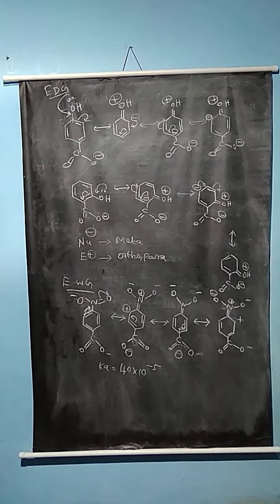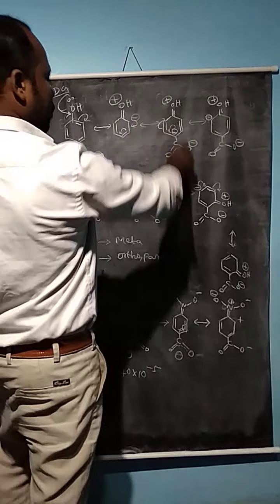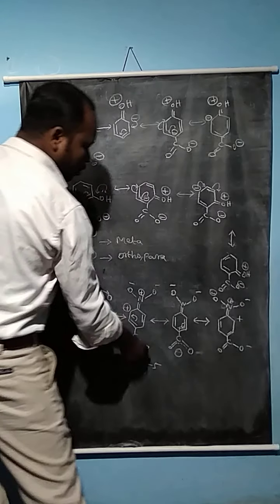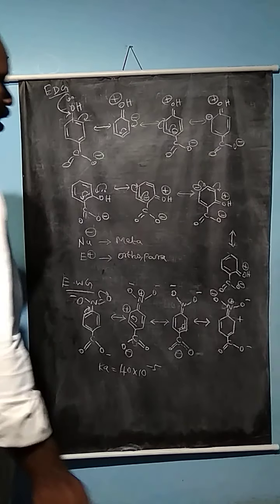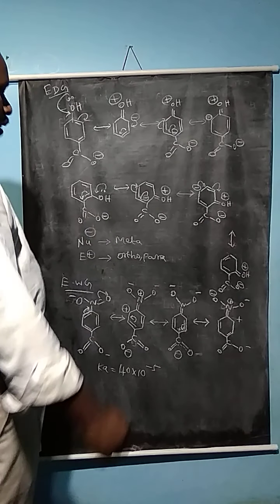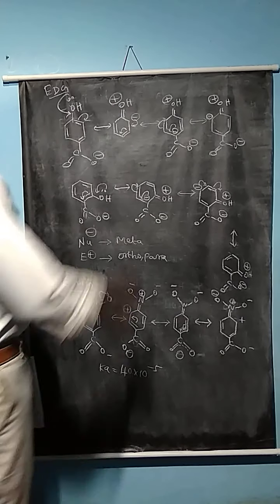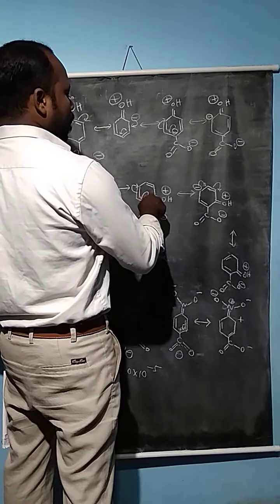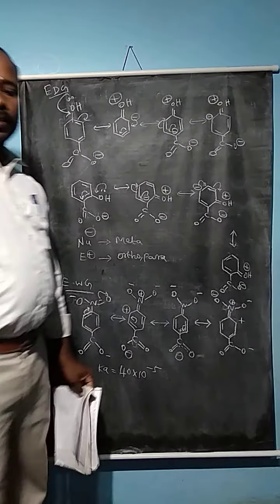Now compare ortho-hydroxy and para-hydroxy benzoic acid. Ortho-hydroxy benzoic acid is a stronger acid than para-hydroxy benzoic acid. Similarly, compare para-nitrobenzoic acid with benzoic acid. Para-nitrobenzoic acid is a stronger acid than benzoic acid. Similarly, ortho-nitrobenzoic acid is stronger still than para-nitrobenzoic acid. Here also, comparing the ortho and para positions, the hydroxyl group at the ortho position gives a stronger acid than the para-hydroxy benzoic acid.